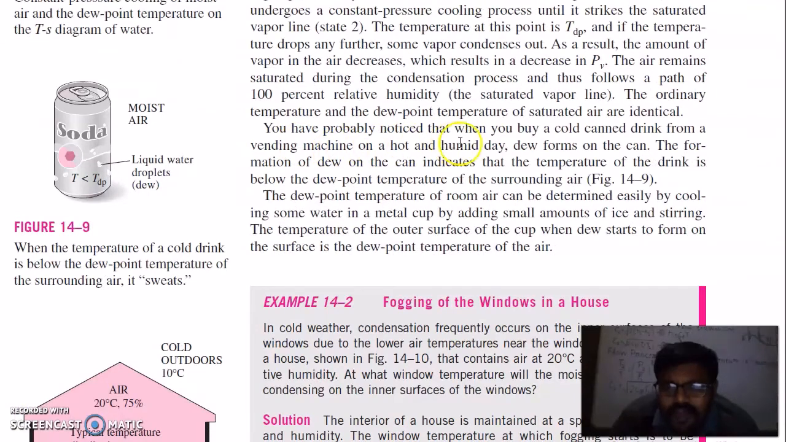You have probably noticed that when you buy a cold canned drink from a vending machine on a hot and humid day, dew forms on the can. The formation of dew on the can indicates that the temperature of the drink is below the dew point temperature of surrounding air. The dew point temperature of room air can be determined easily by cooling some water in a metal cup by adding some amounts of ice and stirring. The temperature of the outer surface of the cup when dew starts to form on the surface is the dew point temperature of air. So this is where liquid water starts to form.